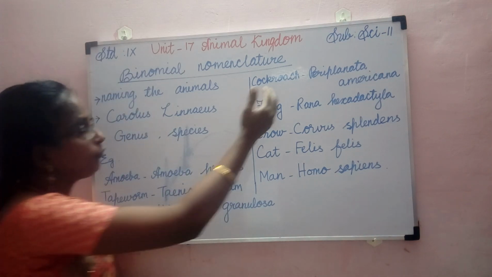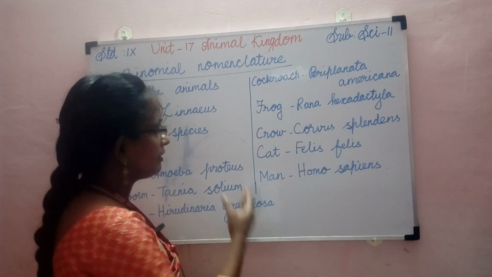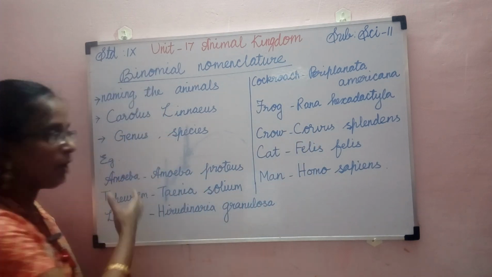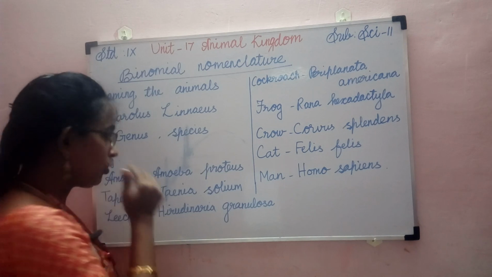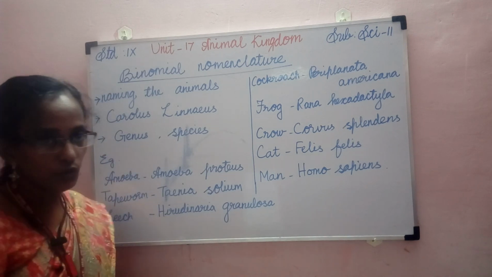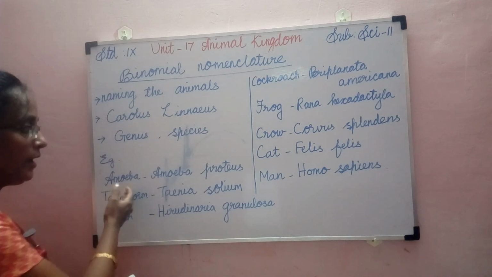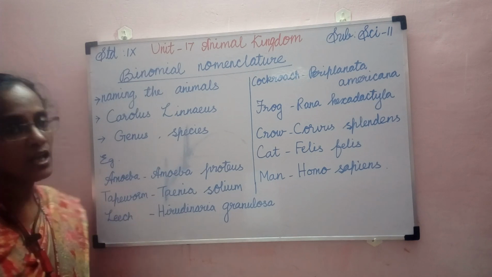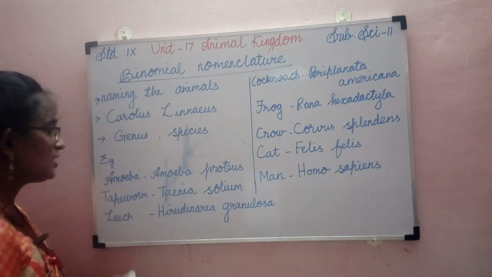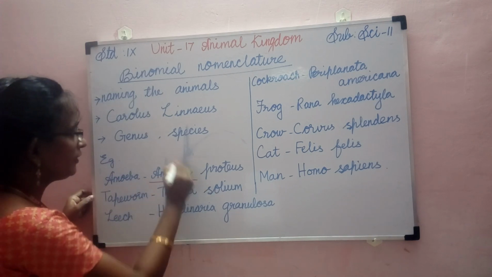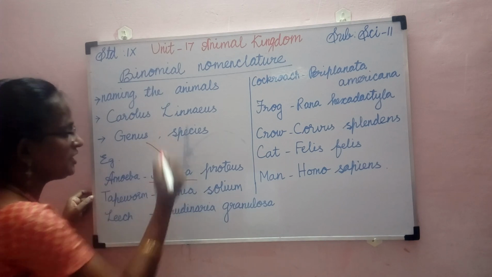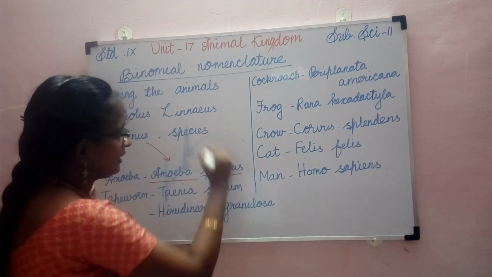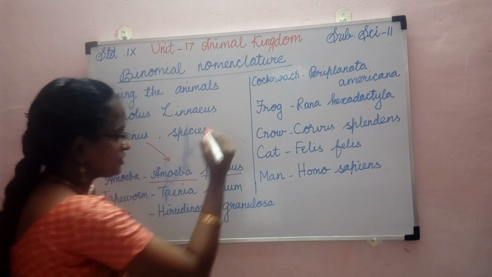So here I have written some animals' common names and their binomial names. Let me read it out for you. Amoeba, its binomial name is Amoeba proteus. Here this is the first name, which is the genus name, and the second name is the species name.